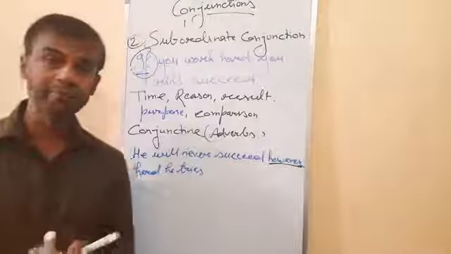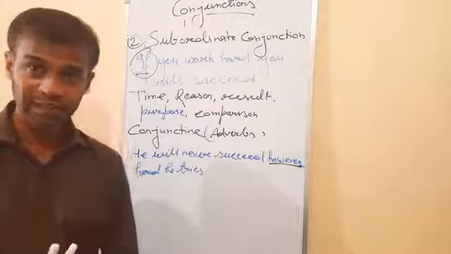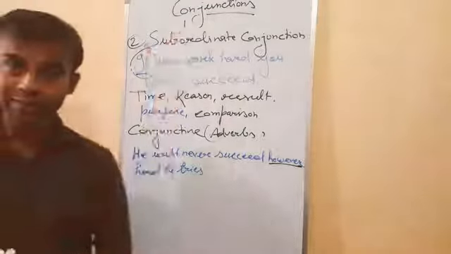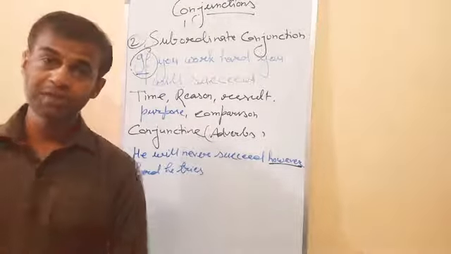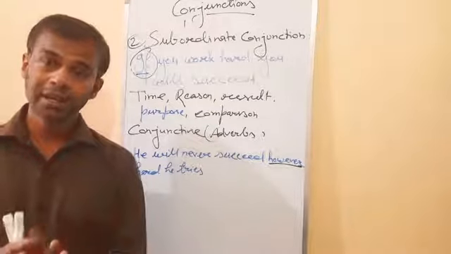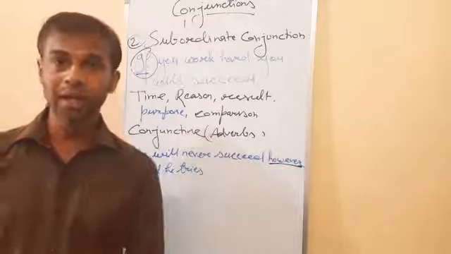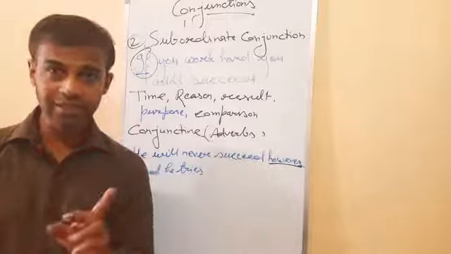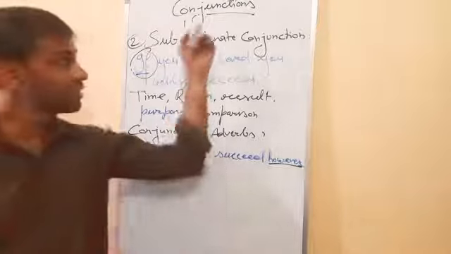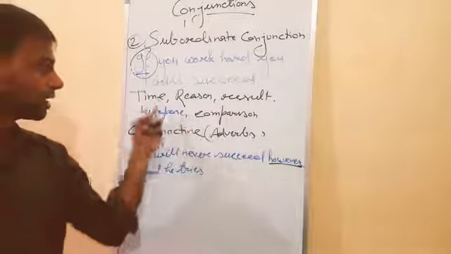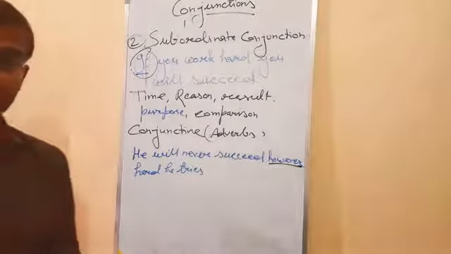So once again, a recap of the class. The conjunction: I told the joining word, phrase, sentences. There are two parts of conjunction: subordinate conjunction and coordinate conjunction. Coordinate conjunction, I told, is the joining of words, and moreover it is used for independent clauses also. In coordinate conjunction, one part I told is the correlative conjunction. Two words come, and with examples I taught you. The second part is subordinate conjunctions, where I told the time, reason, result, purpose, comparison, such kinds of words come, and lastly the conjunctive adverbs.